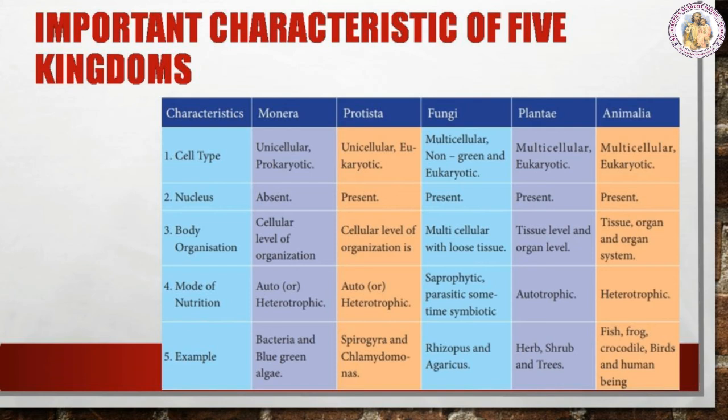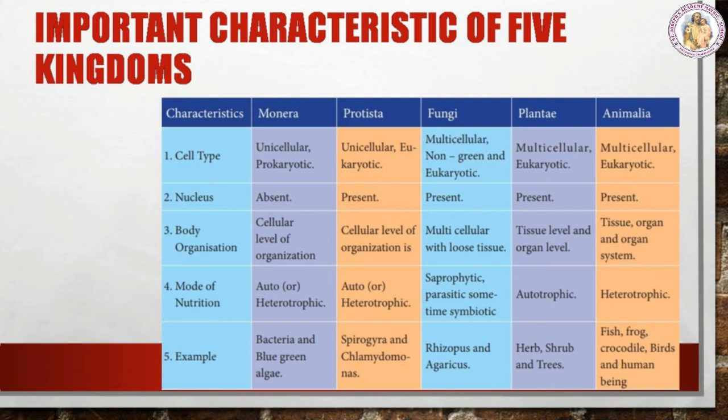Next, mode of nutrition. Monera, they are autotrophic or heterotrophic. Protista, autotrophic or heterotrophic. Fungi, they are saprophytic, parasitic, sometimes symbiotic. See, as we already saw, the fungi act as decomposers, that is called saprophytic. Then what is meant by symbiotic?